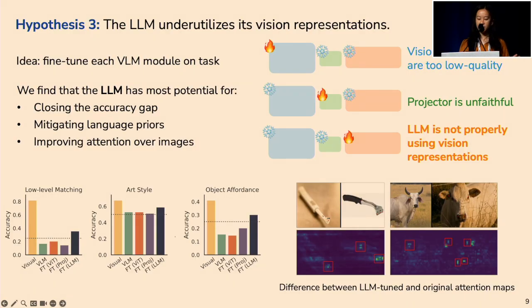There are a lot more of both sets of results in the paper, as well as some analyses about how tuning the LLM best overcomes language priors. But overall, this experiment tells us that the most promising place within VLMs to start for improving vision-centric task performance is in the LLM and how it handles its vision representations.